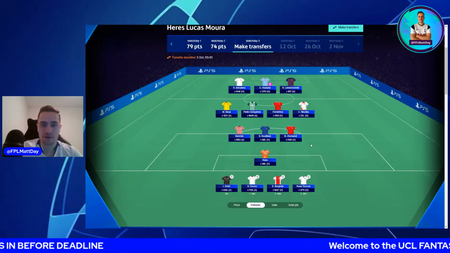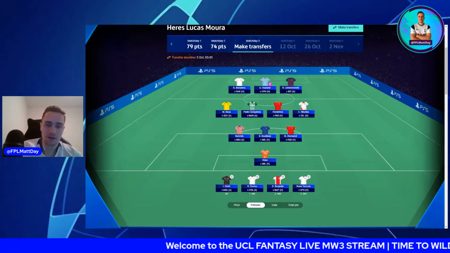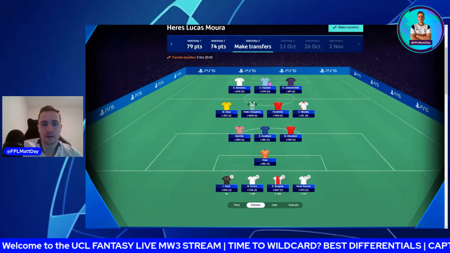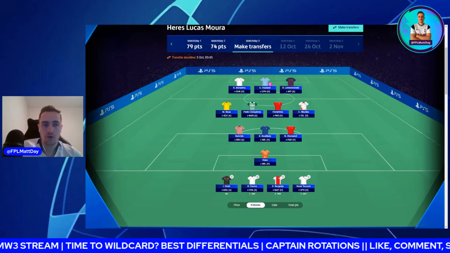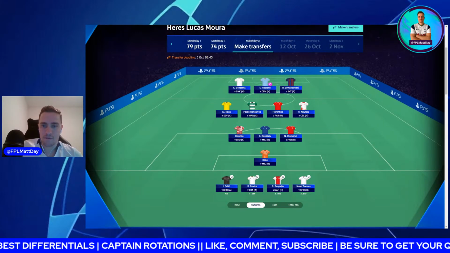Someone like Bergwijn, it's still a good fixture. So this is going to be a tricky one. I still think I'll use the wild card because I need to take advantage of these fixtures. But I do think if I don't include the likes of Bergwijn, Gonçalves, Royce and Nkunku, I could still lose some points. So, very, very tricky one for me this week.